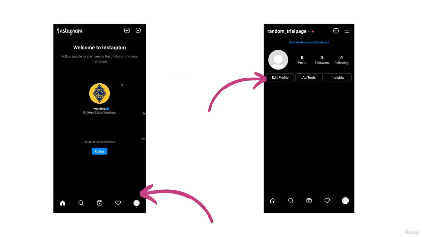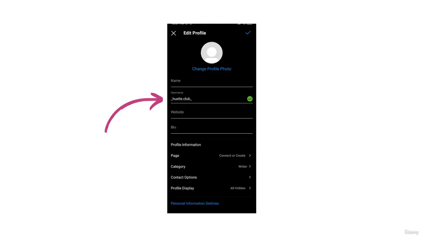And then, as you can see on the screen, we'll click on my profile icon at the bottom of Instagram, and then you have the edit profile section. Click on the edit profile section. And then as you can see on the screen, you have a section called username. So I put my username Hustle Club over there.